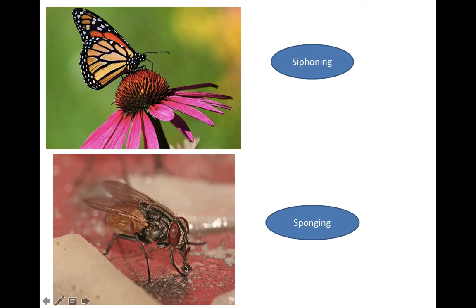Once the saliva has been released onto the food, it becomes very soft, and later it is taken in by the insect as its nutrition. Hence it is called the sponging mode of feeding.